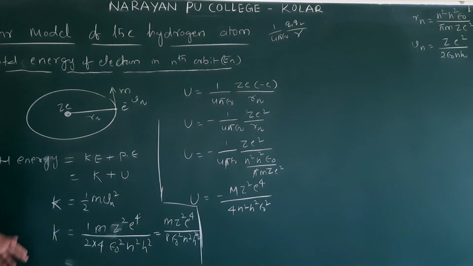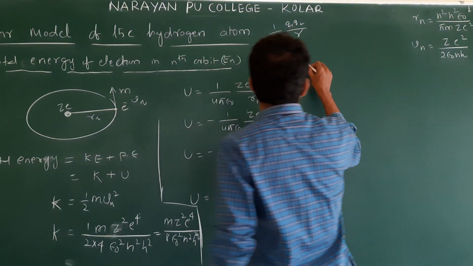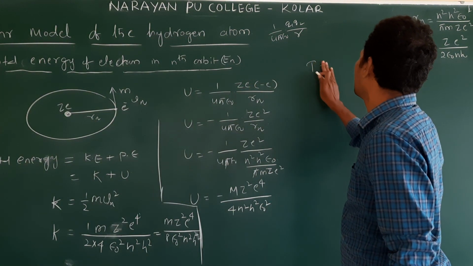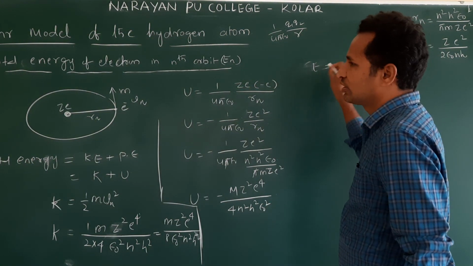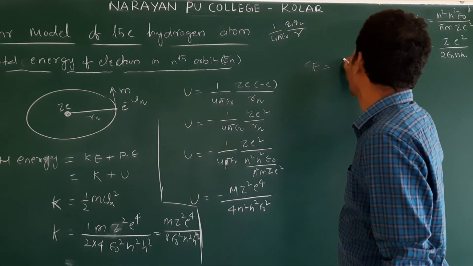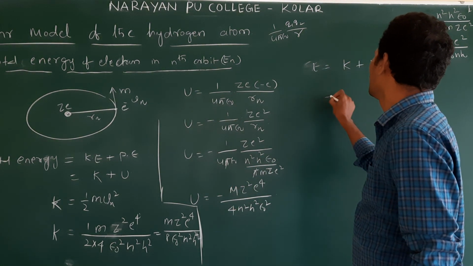Now what do you do? Total energy. E is equal to K plus U. Substitute the value.